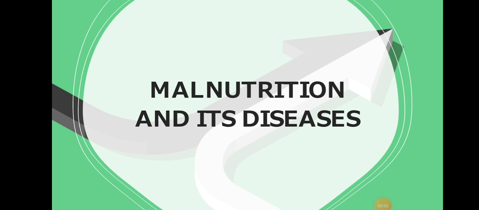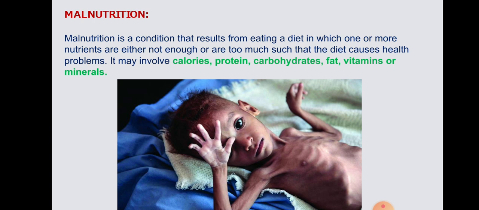Today's topic is malnutrition and its diseases. What is malnutrition? The prefix mal is nothing but deficiency, and nutrition is nothing but food. Deficiency in taking food. And what are the diseases that occur due to malnutrition? First of all, we will go with the definition of malnutrition.